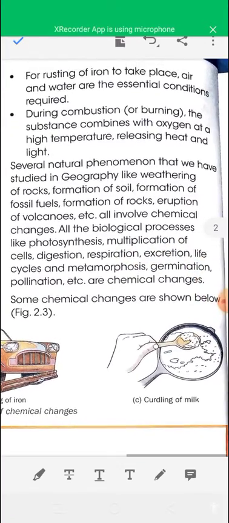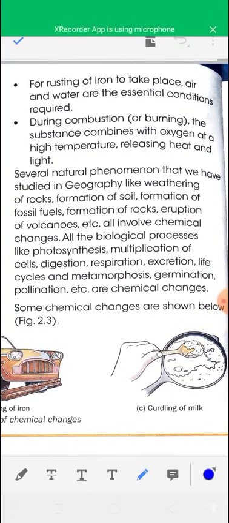Okay. Next point, rusting of iron is a chemical change. For rusting of iron to take place, air and water are essential conditions. Air means oxygen and water means H2O; these are essential conditions required.